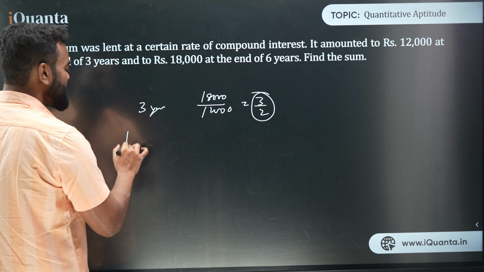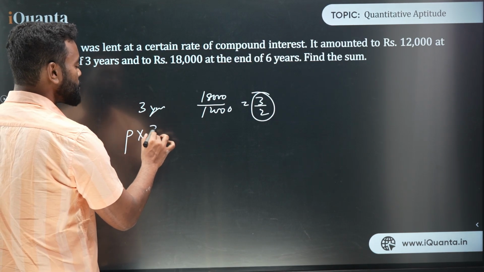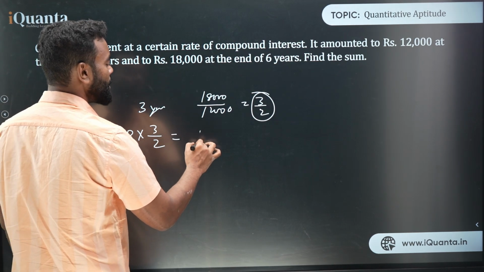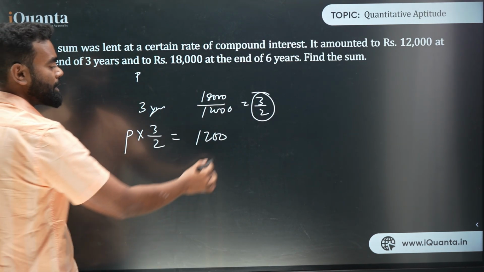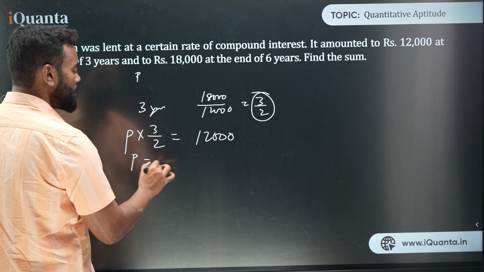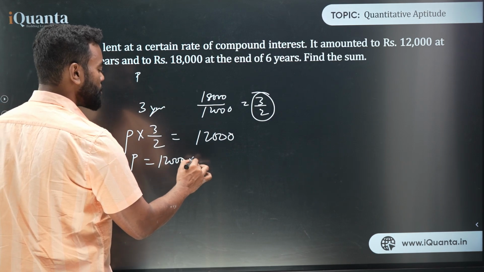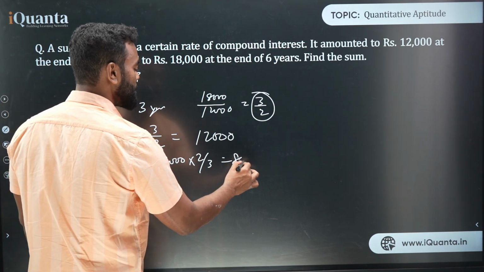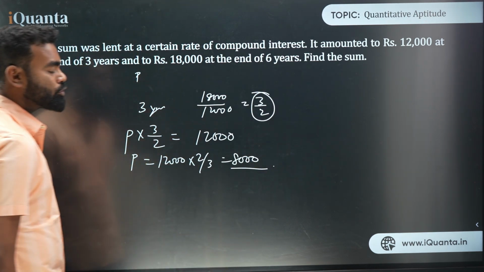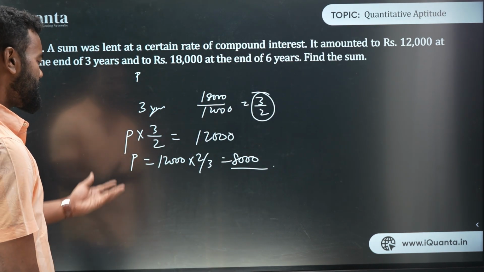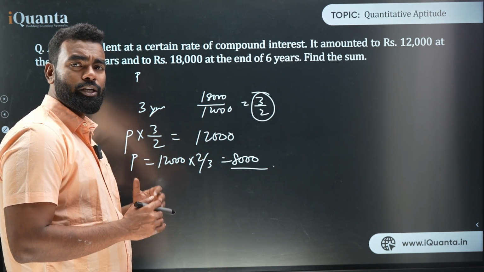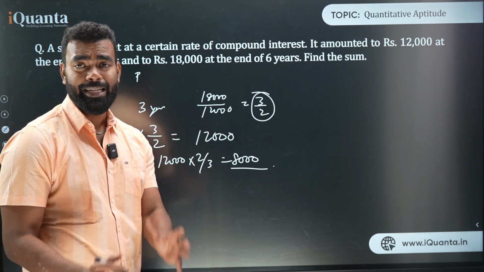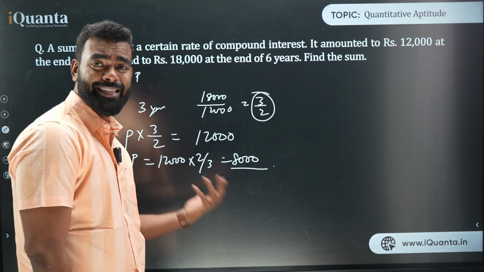Yes. So if the initial amount is P, then P into 3 by 2 has to be also 12,000, because if it was P, again in 3 years it will become 12,000. Yes or no? So what is P? 12,000 into 2 upon 3, which is also 8,000. So by using logic also you can solve this type of question. So this is how simple it is. You just need to use the logic properly to execute the question in the right place, and that is how exactly we solve questions this way.